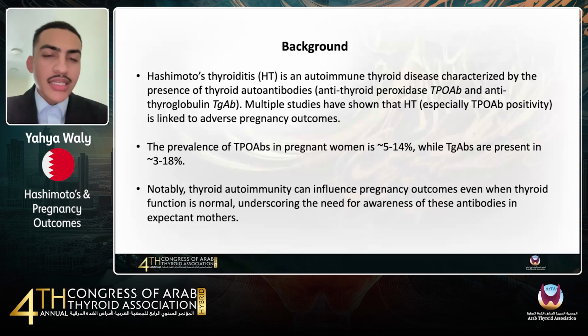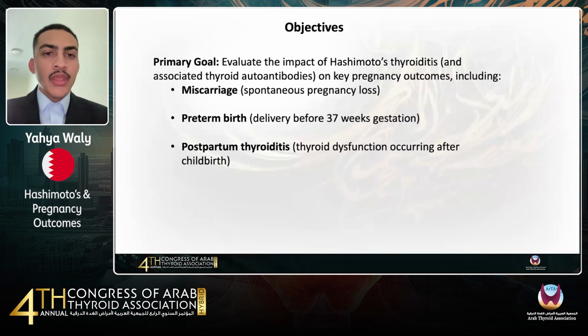So essentially, the prevalence of TPO antibodies in pregnant women ranges from around 5 to 14%, and TGAB can be found up to 18%. Given these figures, understanding their impact is essential. So we will be covering this throughout the upcoming presentation.